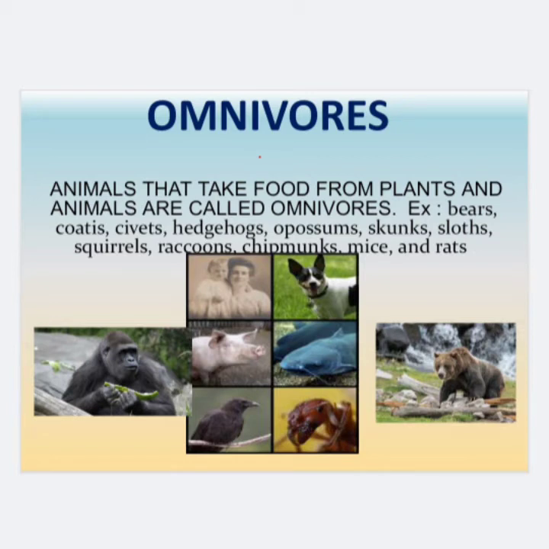For example, bear, tortoise, civets, hedgehogs, opossum, skunks, sloths, squirrels, raccoons, chipmunks, mice, rats, humans, etc. These are the examples of omnivores.